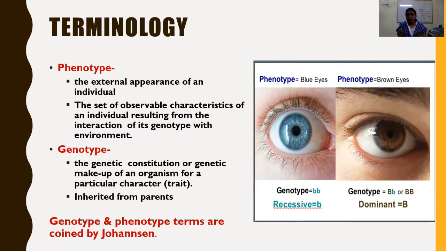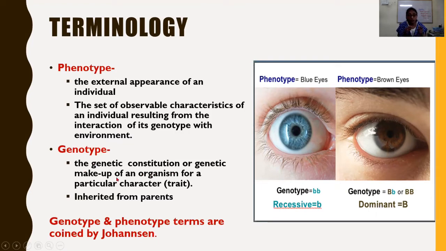If the environment is not affecting it, then it is simply an inherited character. However, a phenotype character can also be affected by the environment. Genotype. What is genotype? The genetic constitution or the genetic makeup.